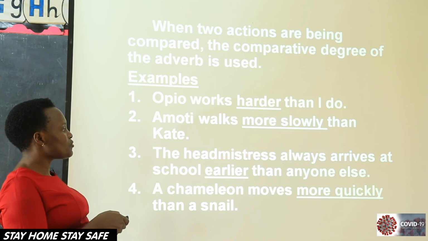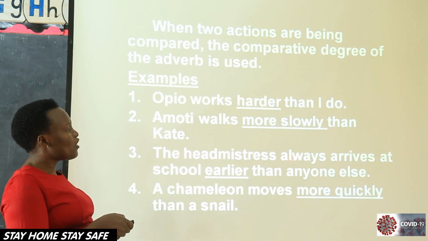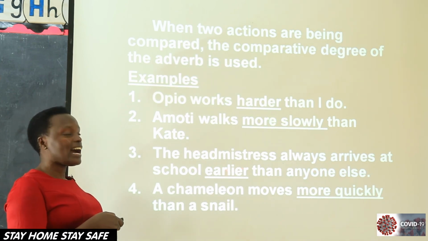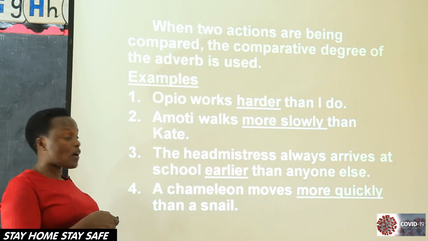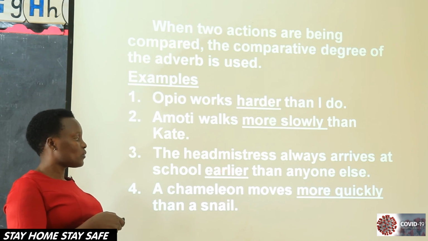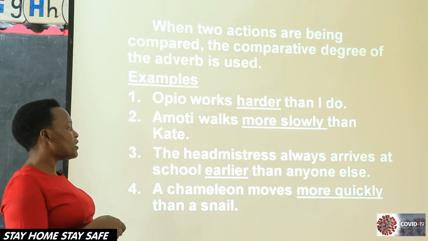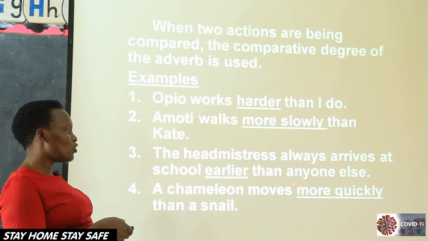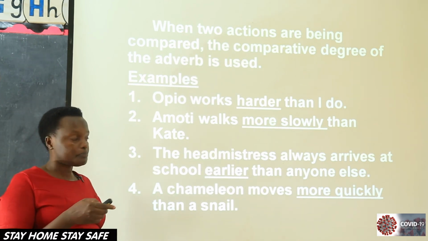The headmistress always arrives at school earlier than anyone else. We said earlier, this one, because it is one syllable, that's why we drop y. A chameleon moves more quickly than a snail. Because of that, we use the comparative.